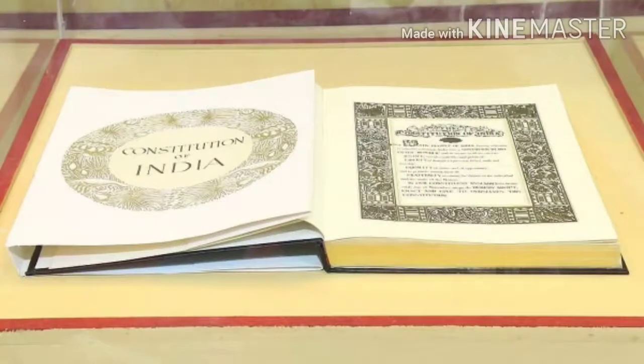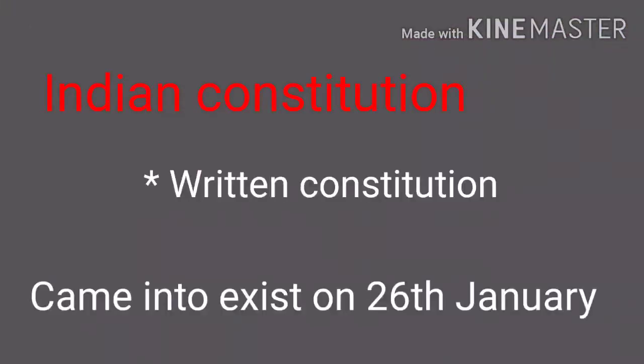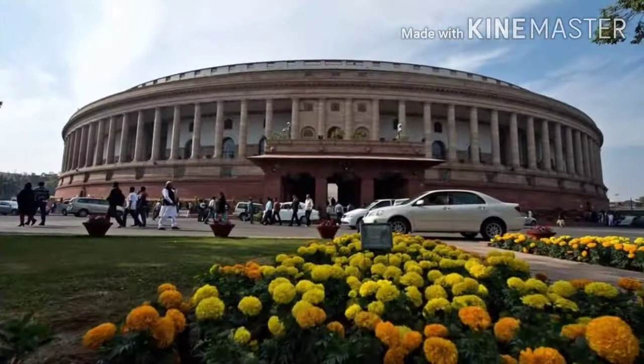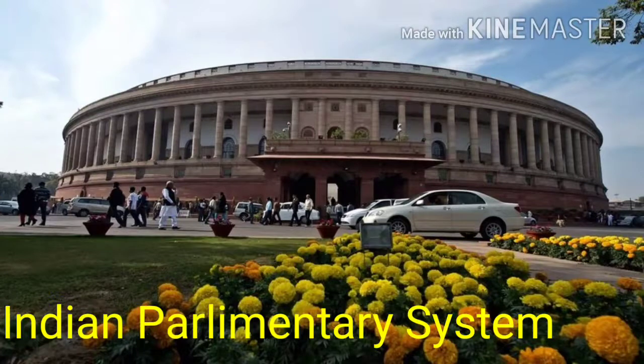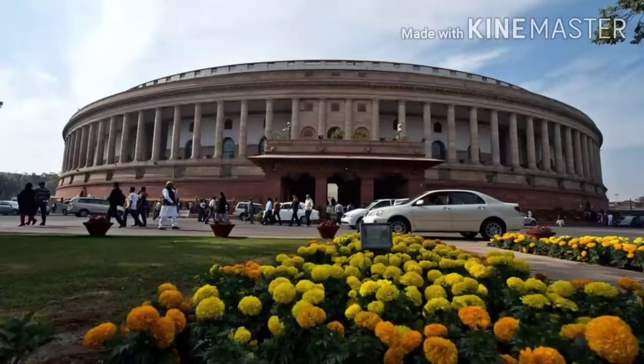Students, do you know about the Indian constitution? Yes, India has a written constitution. It came into existence on 26 January 1950. The British Parliament is an institution that has existed for many years. India is also following the parliamentary system of government. There is some similarity between the English and Indian parliamentary systems, but there are some differences.